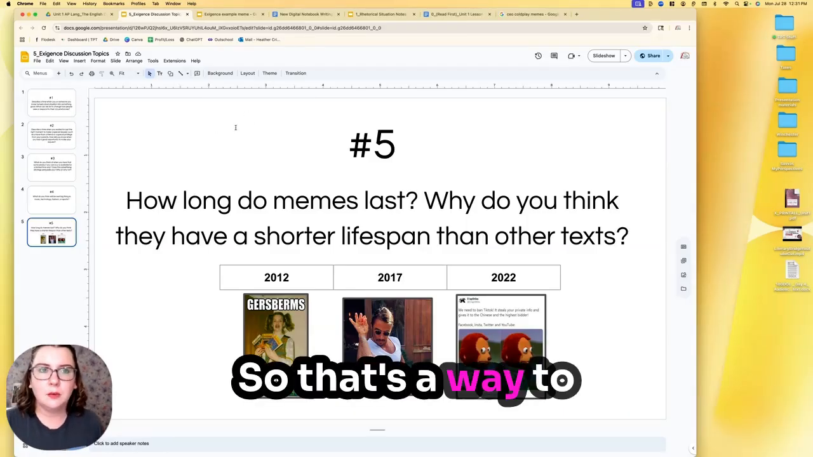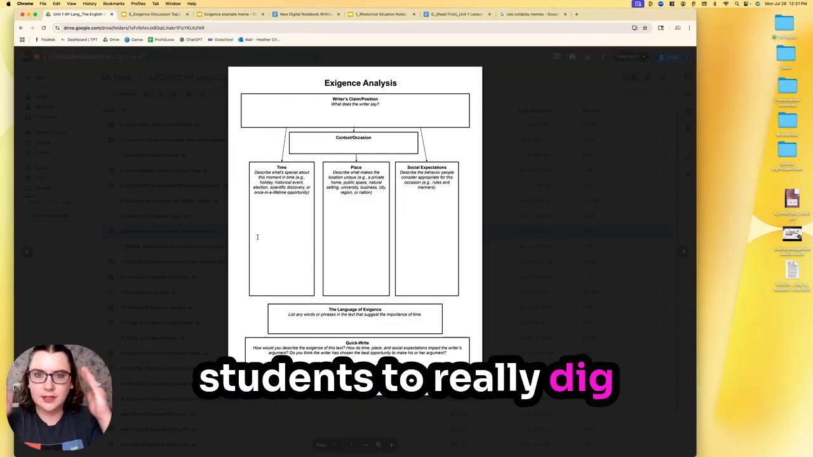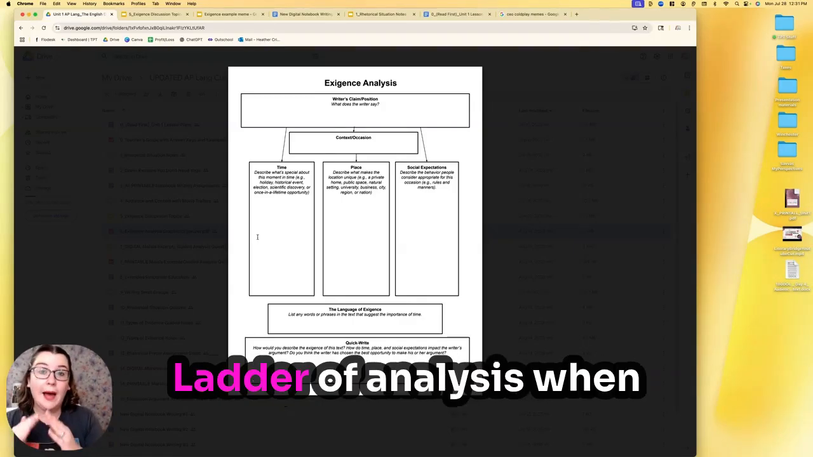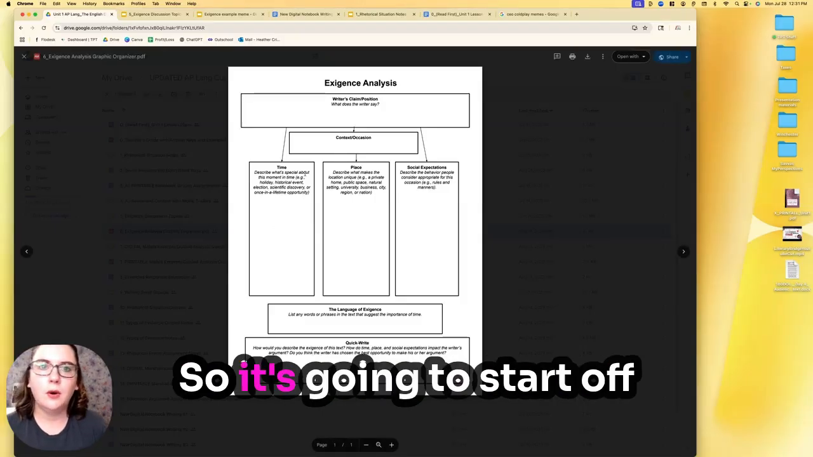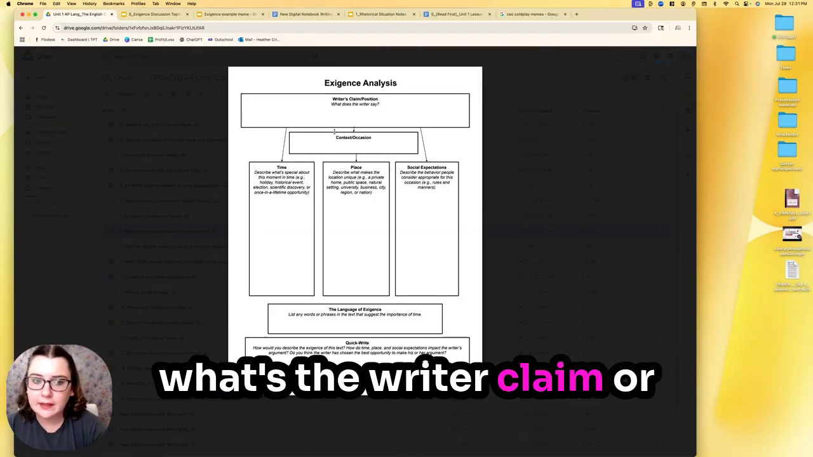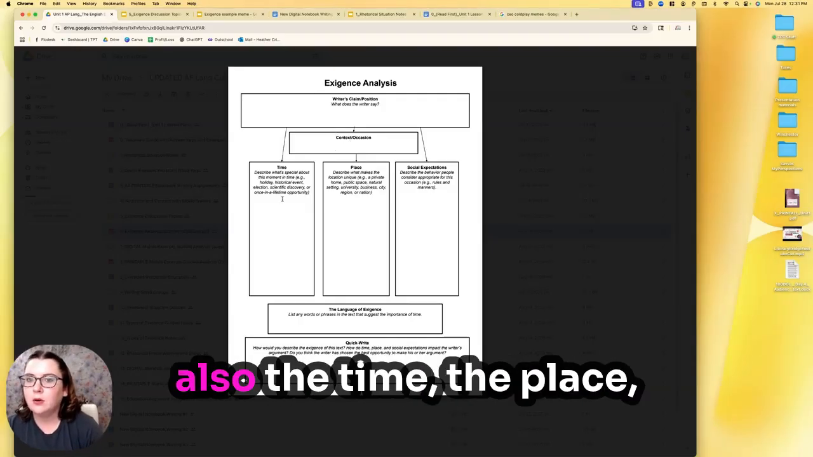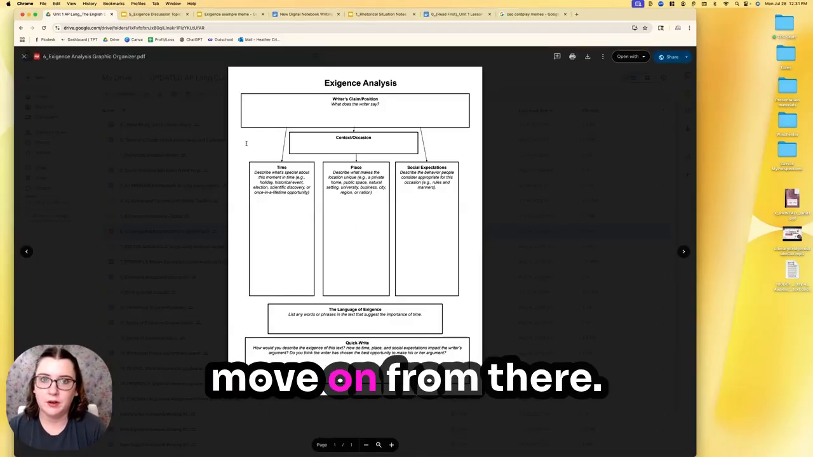So that's a way to bridge into this graphic organizer to get students to really dig in and break down the why does it matter, why does it matter, why does it matter ladder of analysis when they're considering the exigence of a text. It's going to start off with asking what's the writer's claim or their position, what are they saying, considering the context, and then also the time, the place, social expectations, and then we'll move on from there.